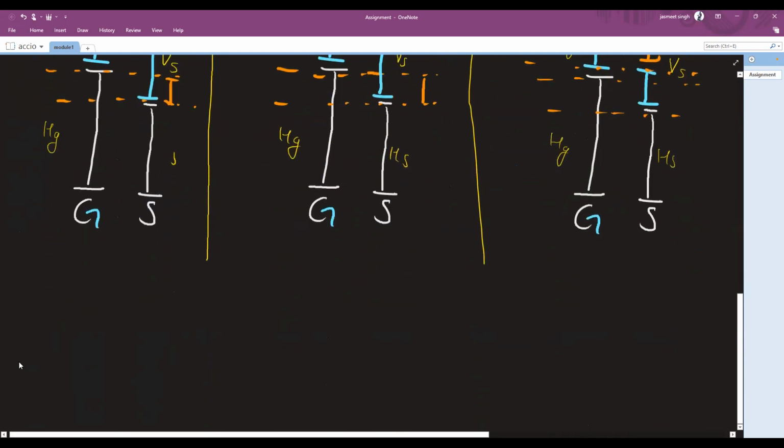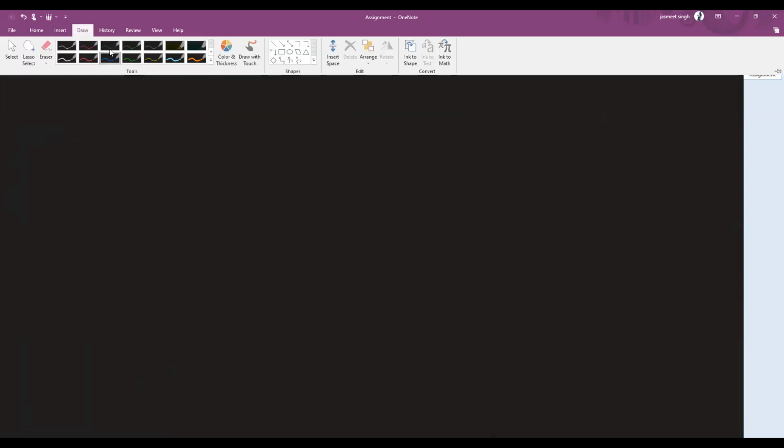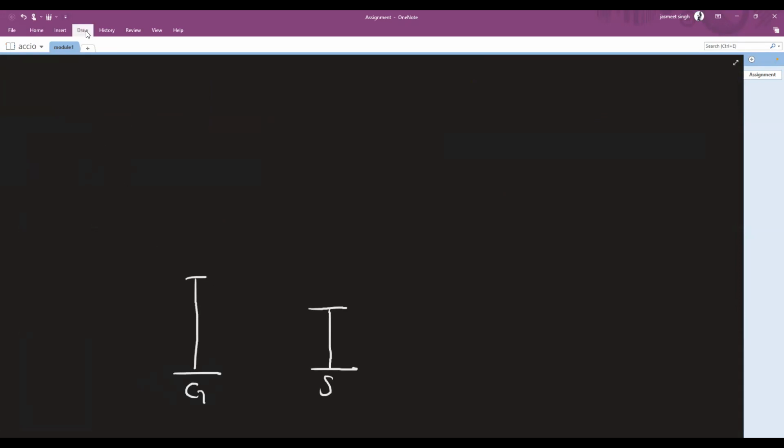Let's try and understand this with a case. Initially let's have Jian and Sunyo. Let's keep Sunyo at this height, which keeps Jian at this. Now let's draw their velocities.